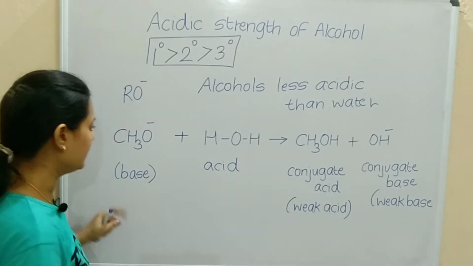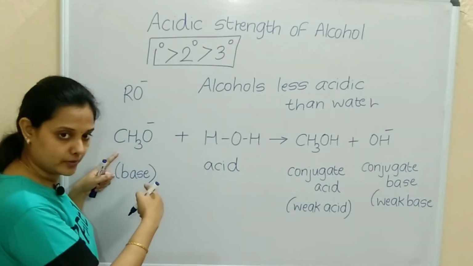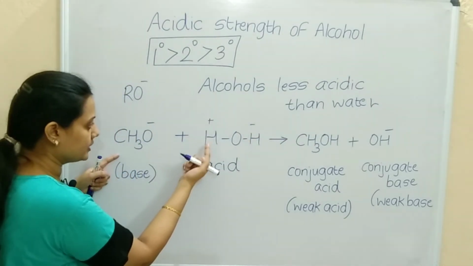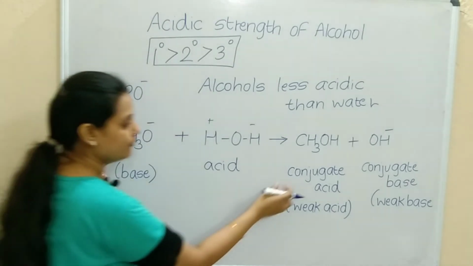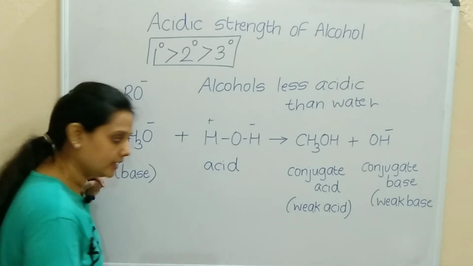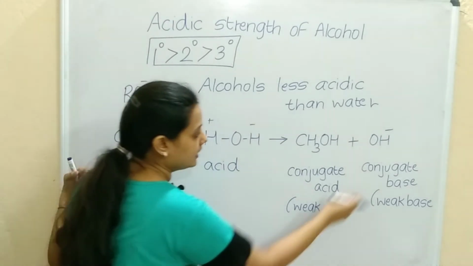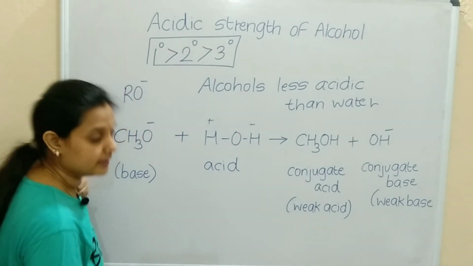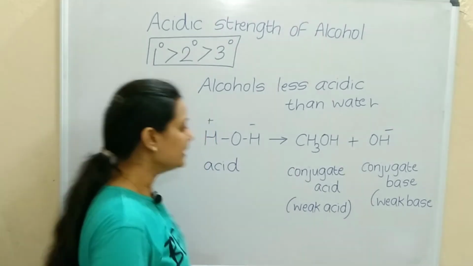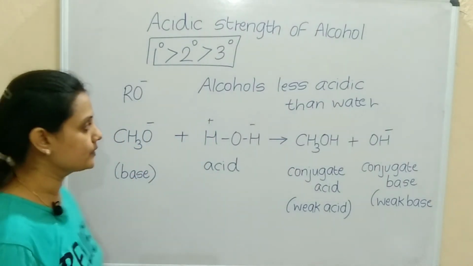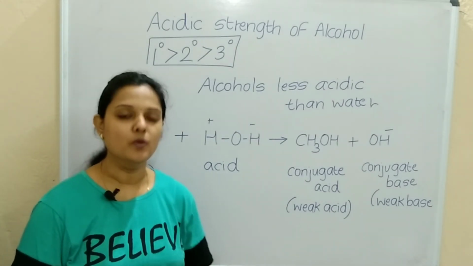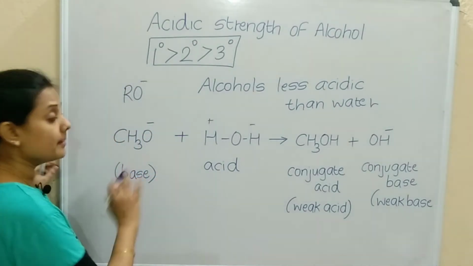So what is it forming here? The alkoxide will accept hydrogen. Now water has two parts, H plus and OH minus. So this is minus, this is positive, it will accept the hydrogen. It will form a conjugate acid, because this is a base, so it will form a conjugate acid, right? And that will be a weak acid. OH minus is left, which is the conjugate base, which is a weak base. So this equation proves that alcohols are less acidic than water. Water is more acidic than alcohol.